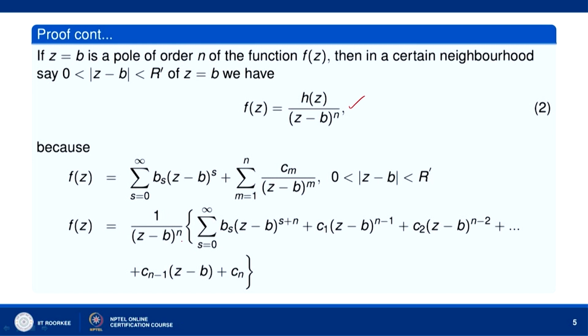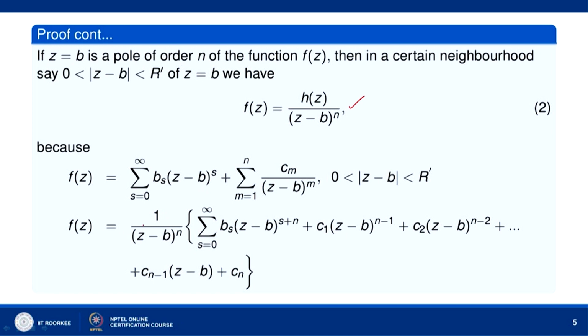Now, this can be further written as f z equal to 1 over z minus b to the power n outside, then inside the bracket we shall have sigma s equal to 0 to infinity b s z minus b to the power s plus n, then we will have c 1 times z minus b to the power n minus 1, c 2 times z minus b to the power n minus 2 and so on, plus c n minus 1 z minus b plus c n. Now, at z equal to b, this expression inside the bracket gives c n, and c n is not equal to 0 because f z has a pole of order n at z equal to b.